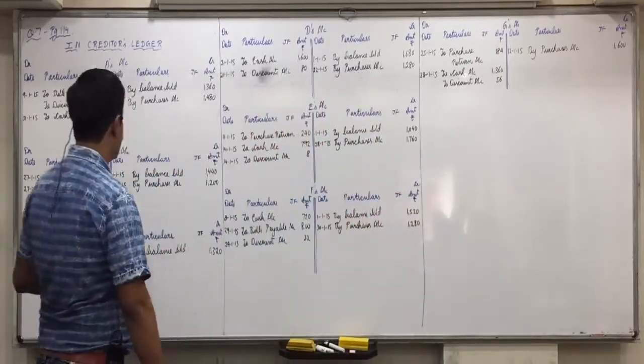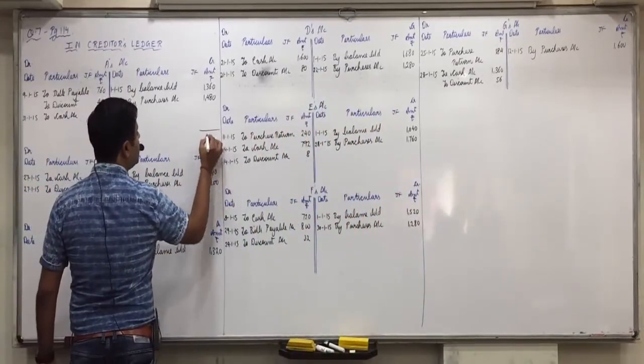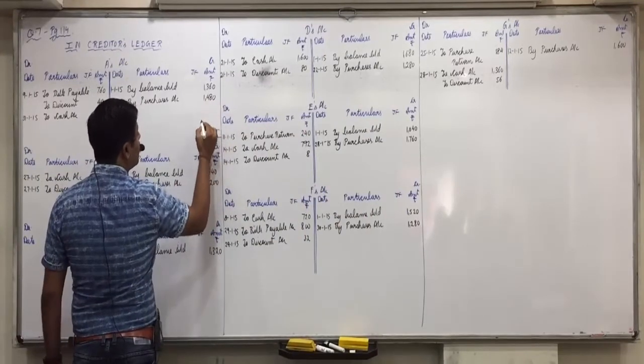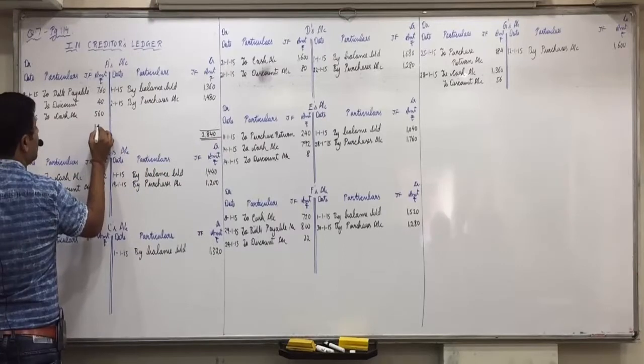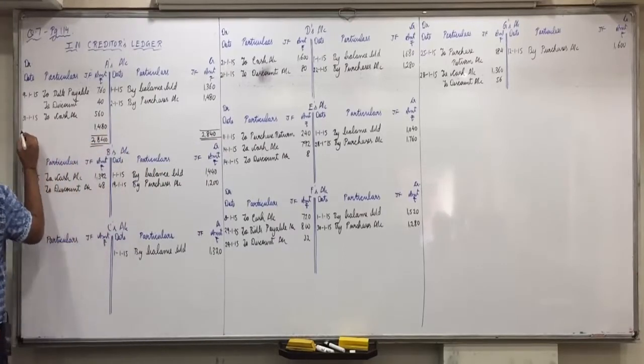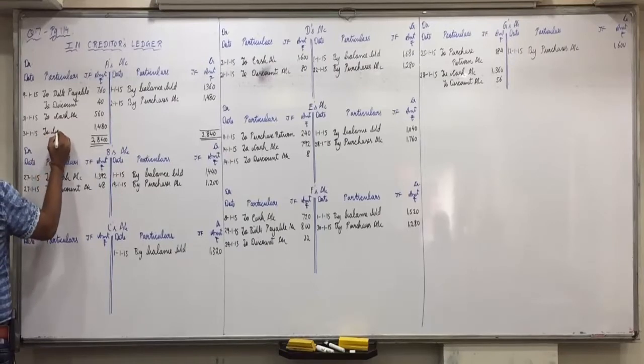Okay. So all creditors means credit will be more. 2840, 1480, 31/1/15 by balance carried down.